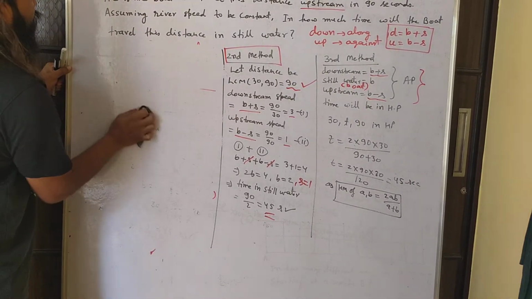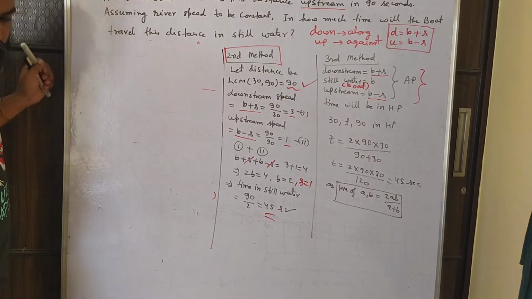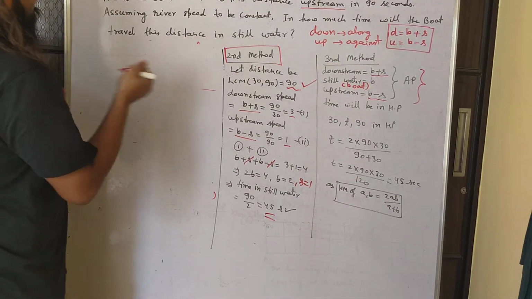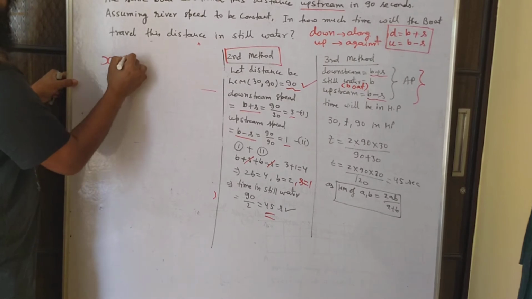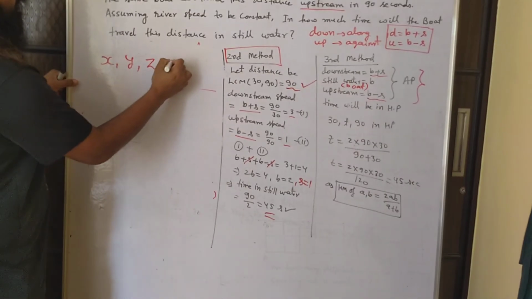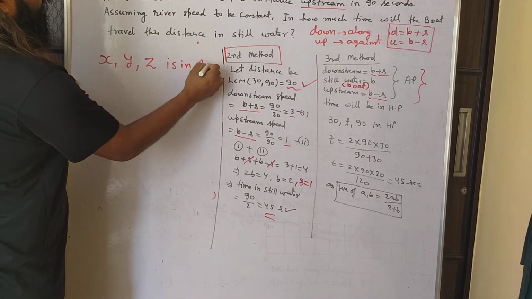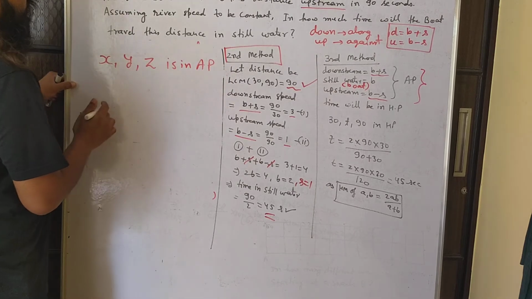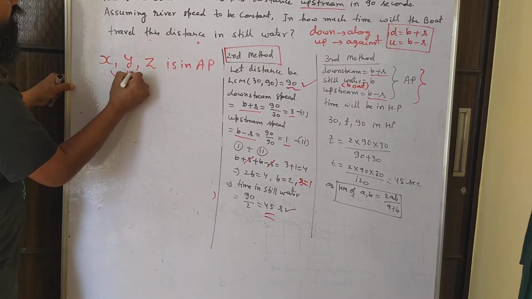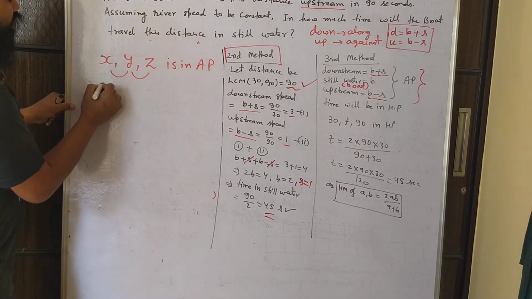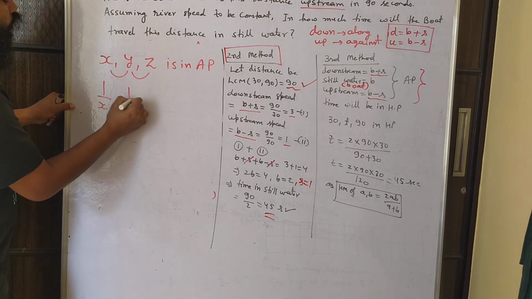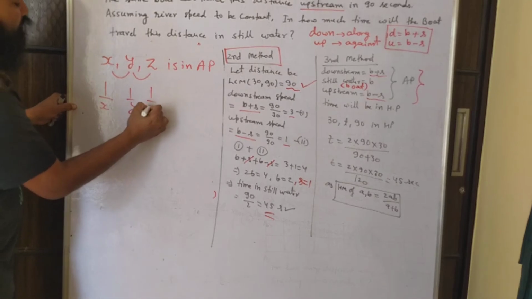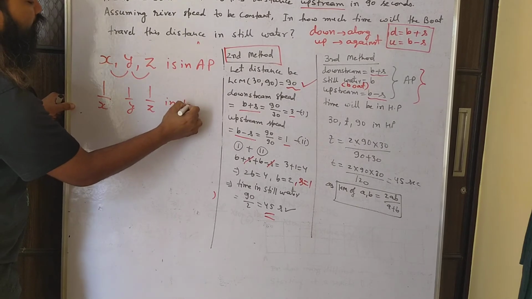So what we are saying is if x, y, z is in arithmetic progression, meaning this difference and this difference is same, then 1 by x, 1 by y, 1 by z will be in harmonic progression.